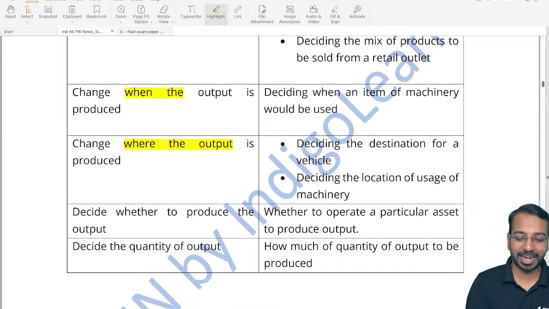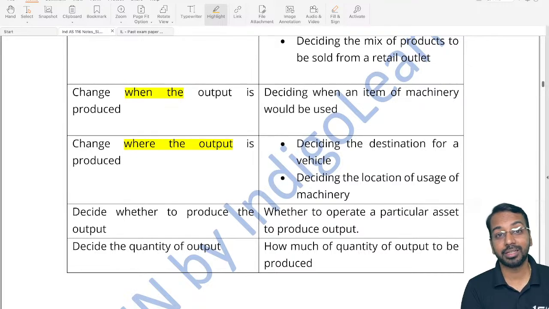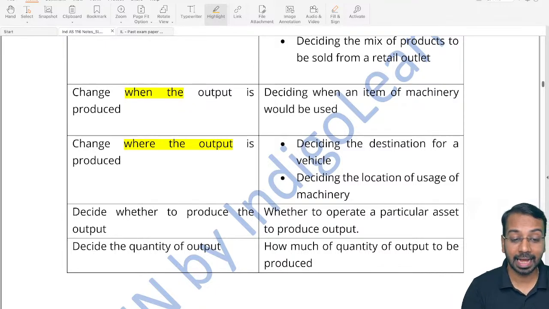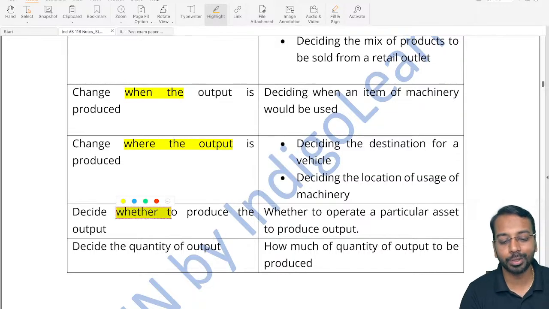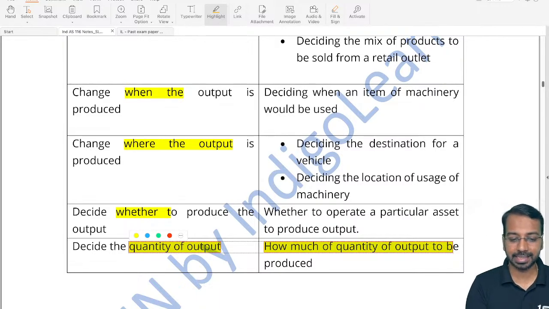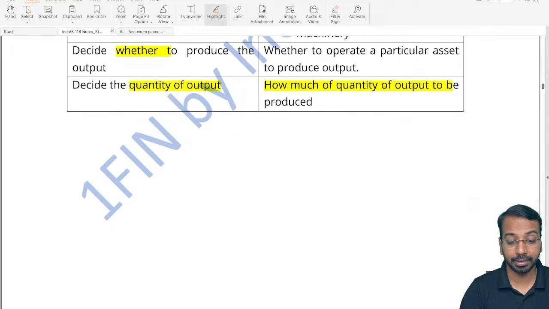This is a very weird kind of example. I have taken an asset on lease, and I will not use the asset. Now the supplier cannot come and say, boss, you have taken the asset on lease, you should use it. No, it is up to me. I don't want to use the asset. I've just taken it and I'll keep it in the garage. I'm incurring a loss, but it is up to me. I'm not producing the output. And then how much to produce, what is the quantity of output to be produced? Even in that case, it is up to the customer. The customer will decide whether to produce the output or not, and how much to produce.